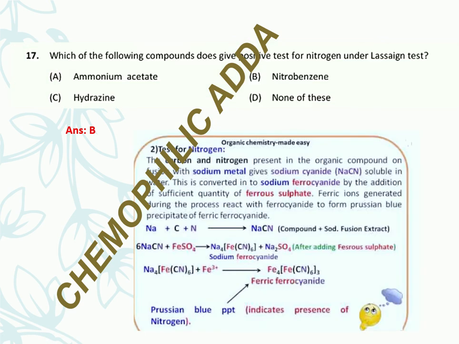Another question: which of the following compounds gives a positive test for nitrogen under the Lassaigne test? You have to remember two things. For the Lassaigne test, the compound must have carbon and nitrogen elements.